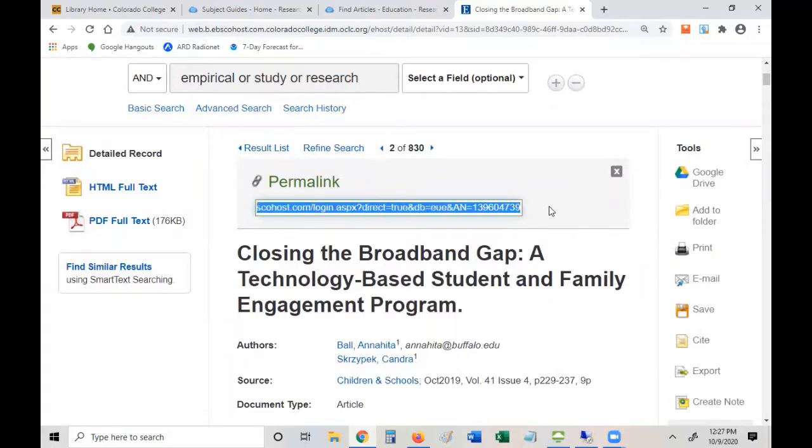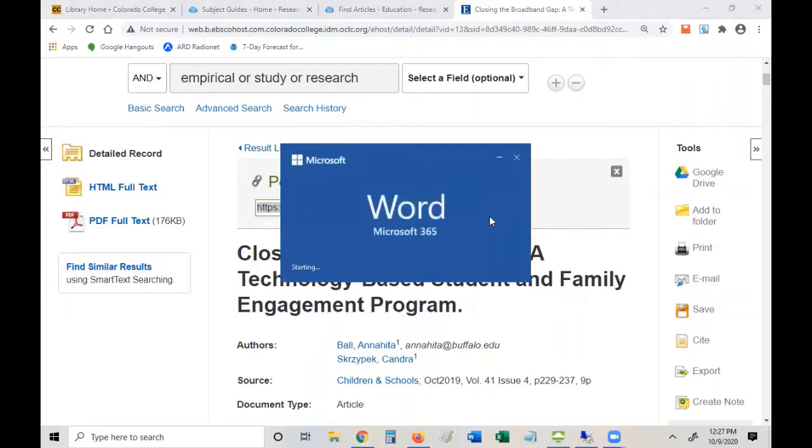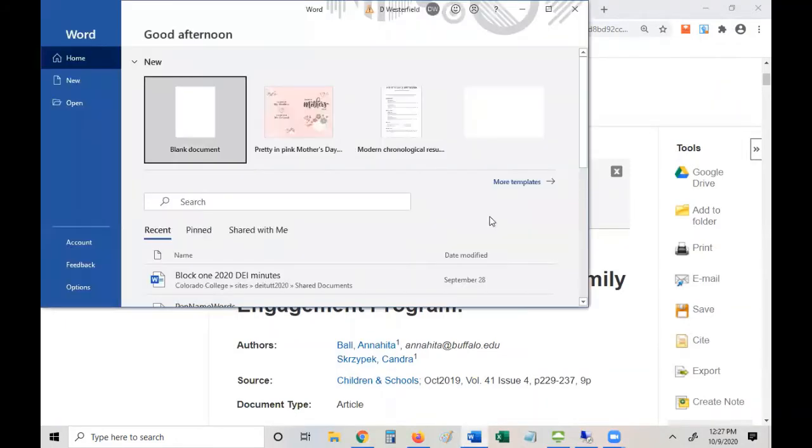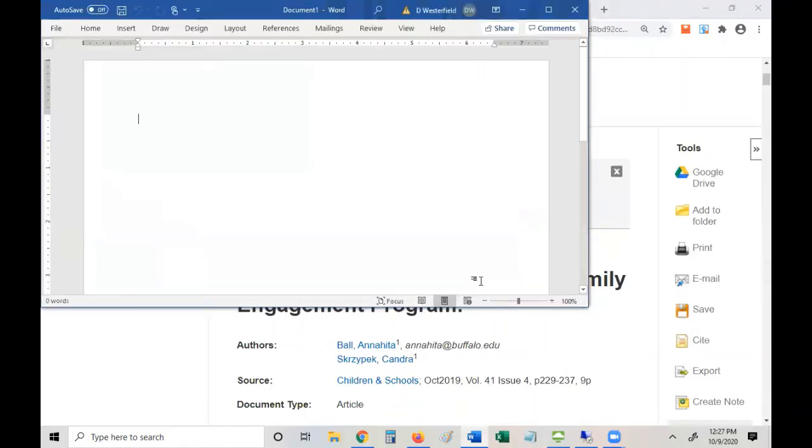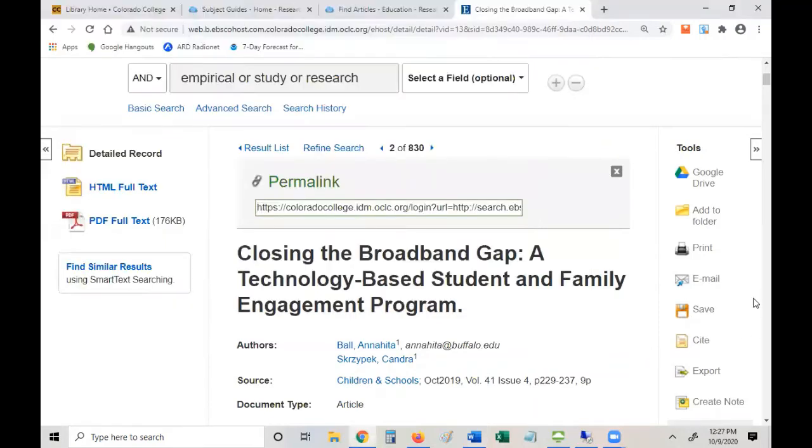here. Copy that, and then, for instance, I could just pop this into here, save my document, and then I would have that for later. And you could even use the cite function over here.